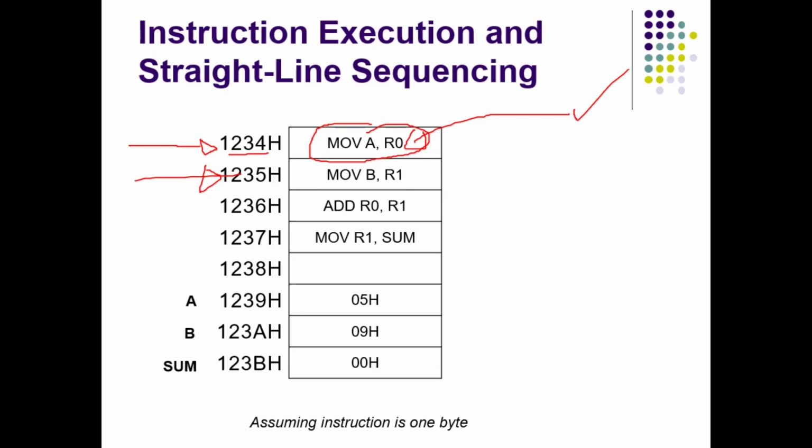Then it executes this instruction, which is copied in the IR, the instruction register of the processor. So what is the order? Very simple. PC will be pointing to the instruction that has to be executed next. The processor fetches that instruction using the PC value and stores it in the instruction register, then increments PC to the next instruction.